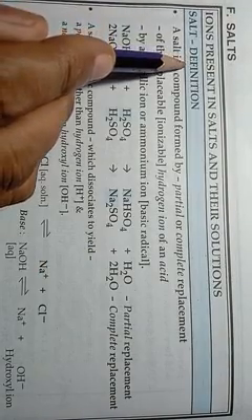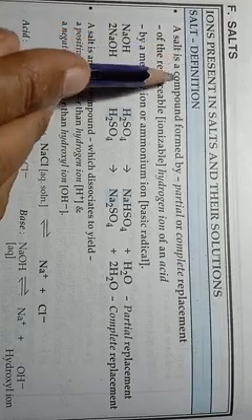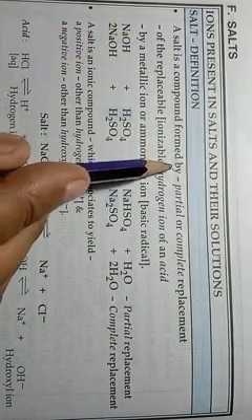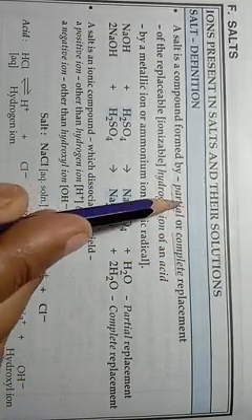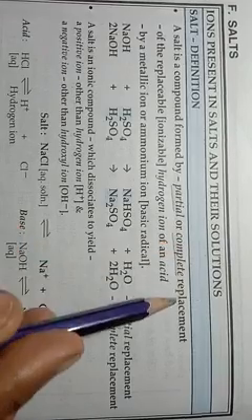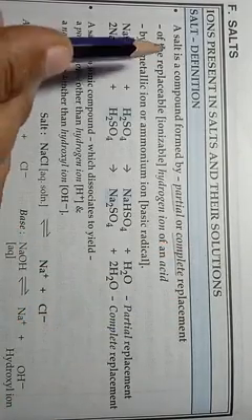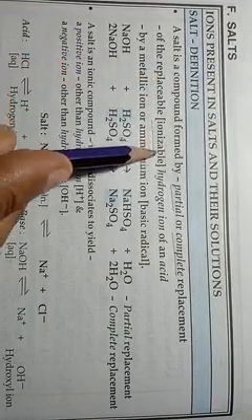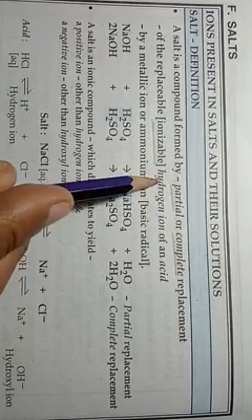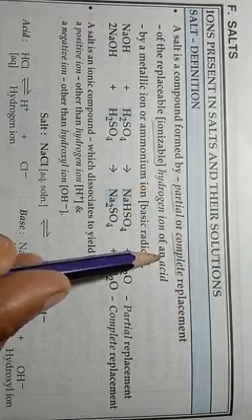Salt definition: a salt is a compound formed by partial or complete replacement of the replaceable or ionizable hydrogen ion of an acid.